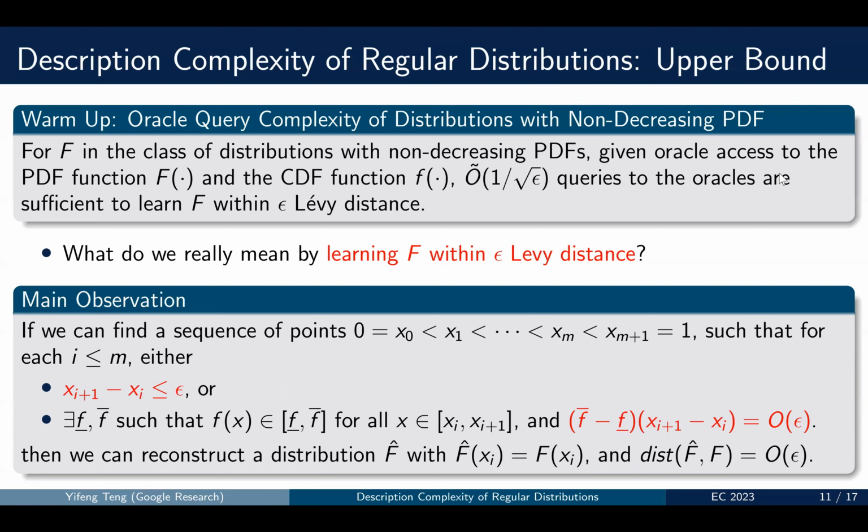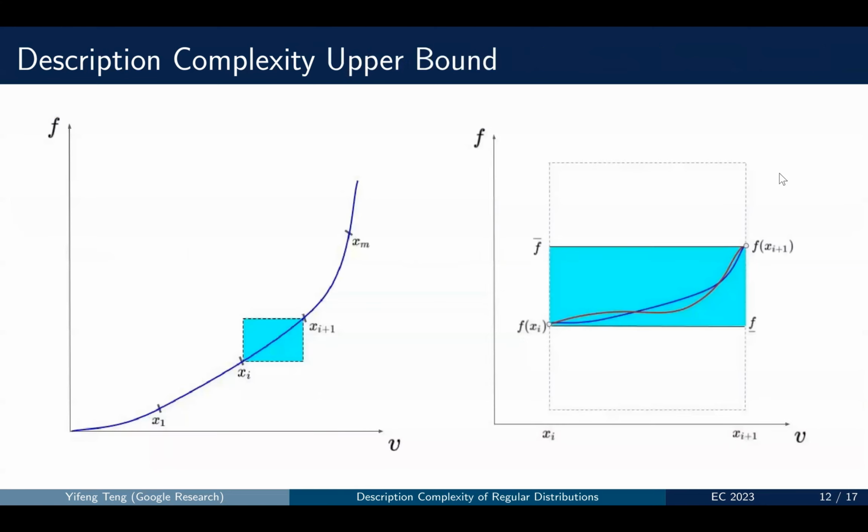The first case corresponds to the definition of level distance, where we allow an epsilon error in value. And the second condition is that if the condition is true, then we can actually perturb the PDF function within each small interval. And if we partition the entire interval into multiple small intervals, within each smaller interval, we know that the PDF change is within the blue rectangle.